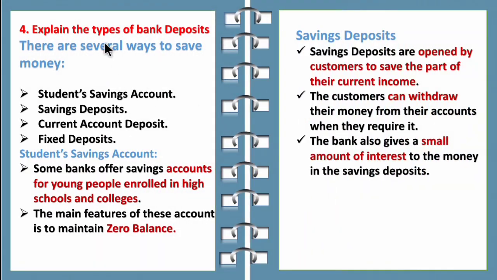Now let's see about the types of bank deposit. So there are four types: student saving account, saving deposit, current account deposit and fixed deposit. So you have to explain each by putting the side headings. So student saving account means some banks offer savings account for young people enrolled in high schools and colleges with zero balance. Savings deposit means you are depositing in a particular bank and you can withdraw at your convenient level, and the bank also will provide some amount of interest.